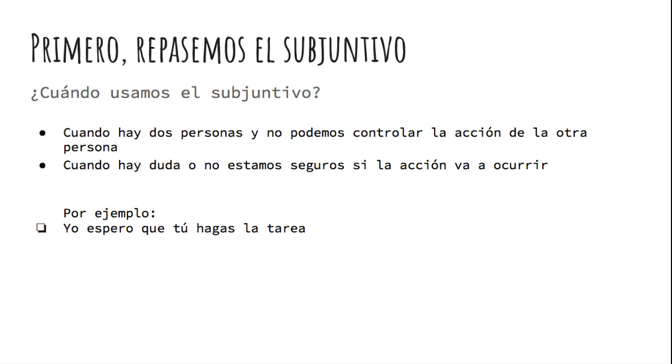Let's look at some examples. Yo espero que tú hagas la tarea. I hope that you do the homework. Although I hope that this is going to happen, I still don't have control as to whether or not that action is going to occur because there are two subjects, yo and tú. Because you are the secondary person, I cannot control your actions, and that is why the verb hacer is conjugated into the subjunctive tense.